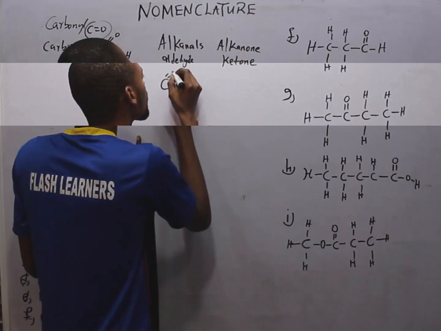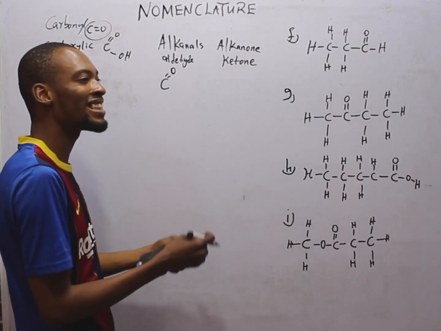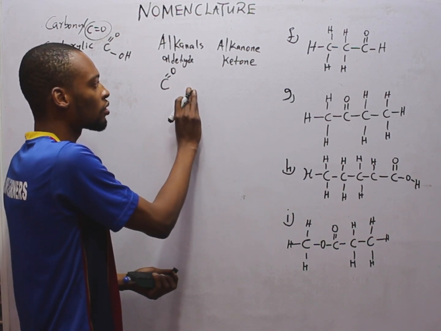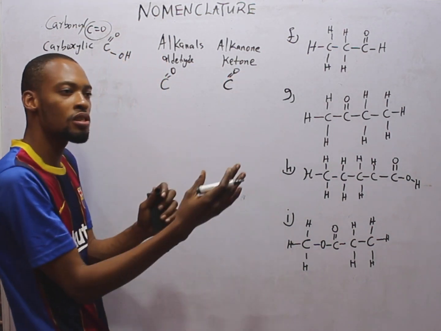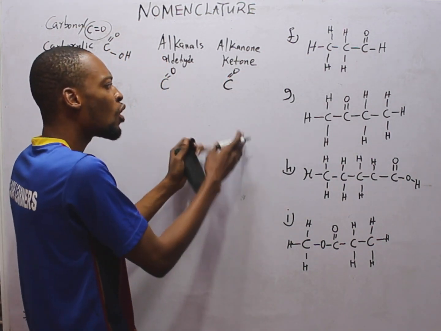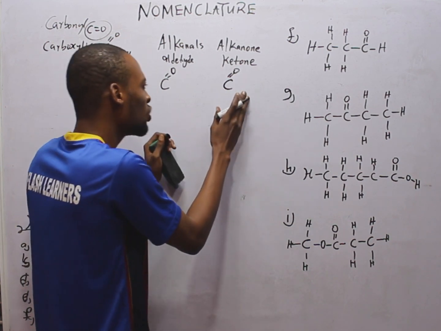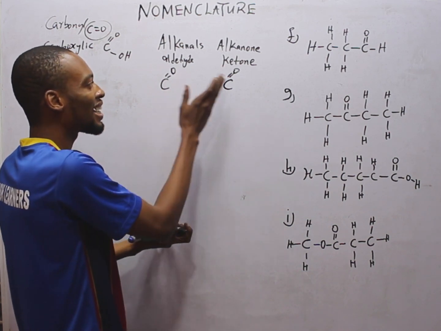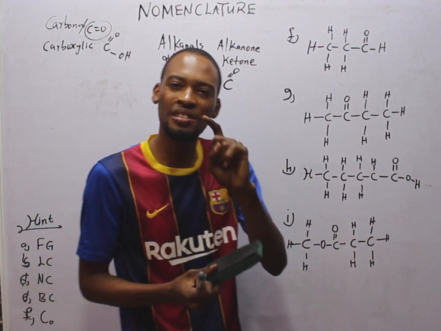Once the C with the double bond to oxygen is at the extreme, at the end, it is an alkanal or aldehyde. When the carbon with the double bond to oxygen is not at the end, if it is in the middle, it is simply a ketone or alkanone. That is one way to identify them.